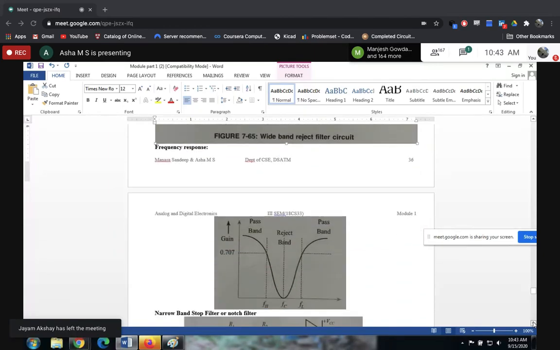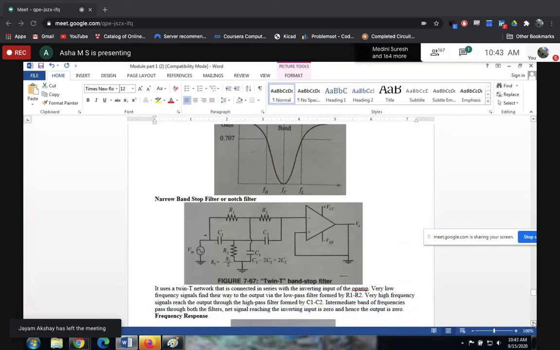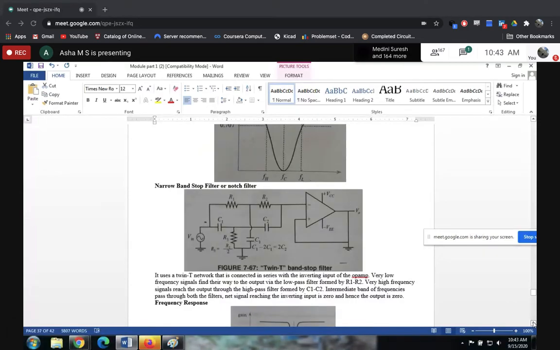Okay, this is the frequency response. And coming to the narrow band reject filter, this is also called a notch filter. So guys, this is constructed by using a twin T network.